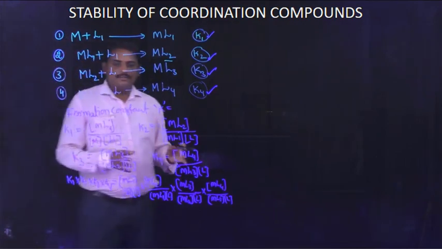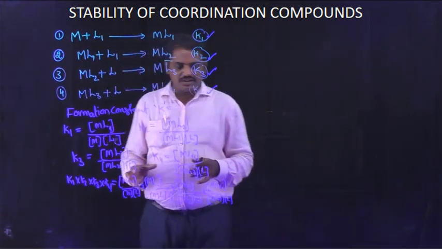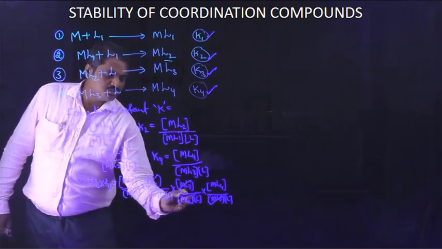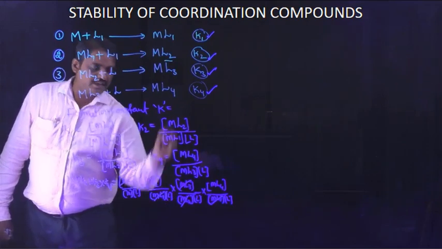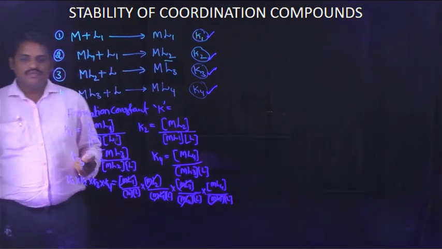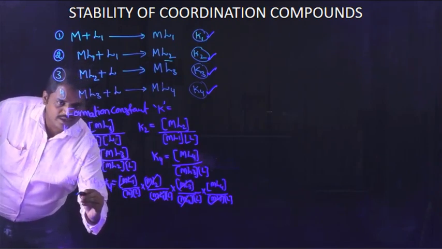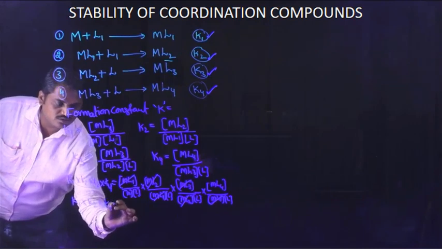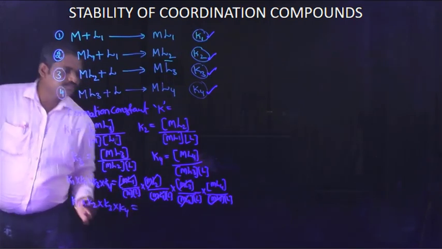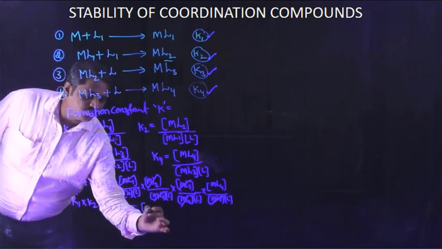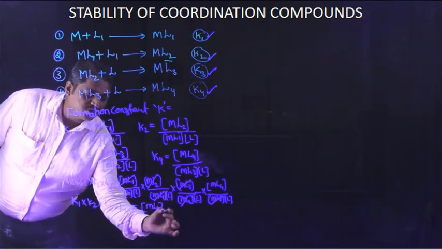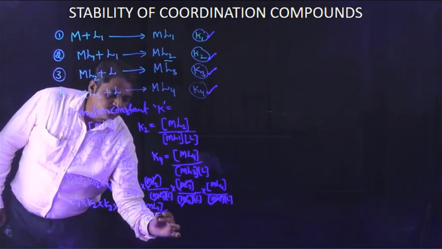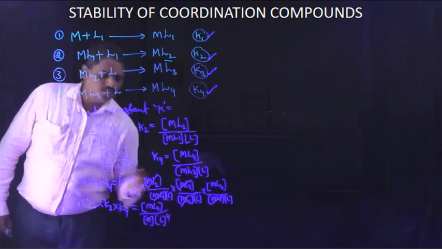This is the product of the four equilibrium constants. ML3 cancels, ML2 cancels, ML1 cancels. Finally, K1 into K2 into K3 into K4 is equal to the concentration of ML4 divided by the concentration of M into the concentration of L whole power 4.